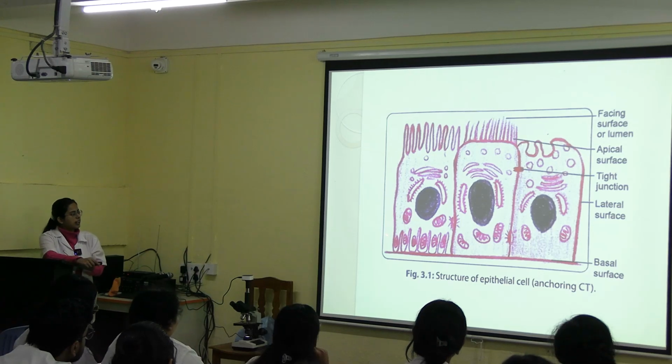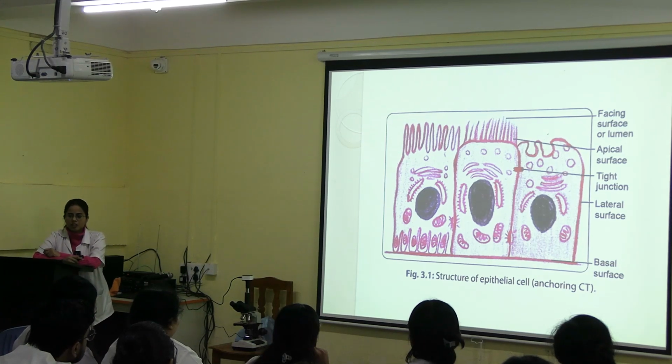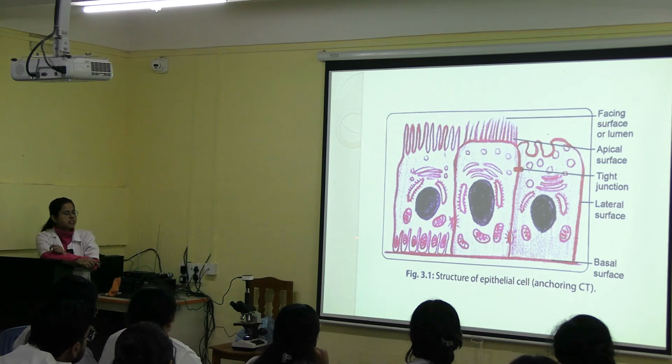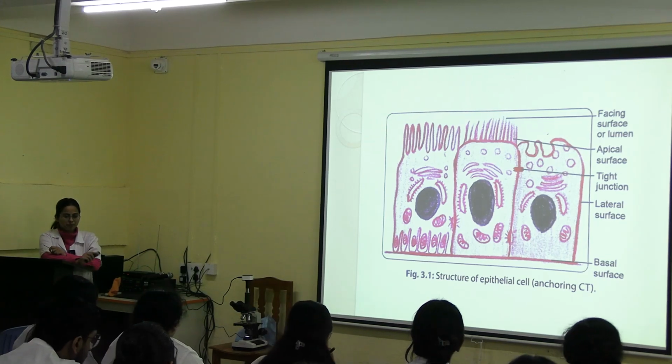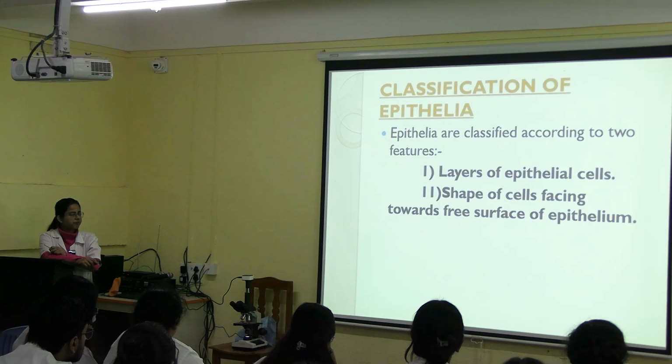Can you see some projections or folds? They are basically more in those cells which perform active transport. Why? Because mitochondria are present in these folds, so they provide energy which is required for the active transport. Clear? So apical layer, basal layer, and lateral.